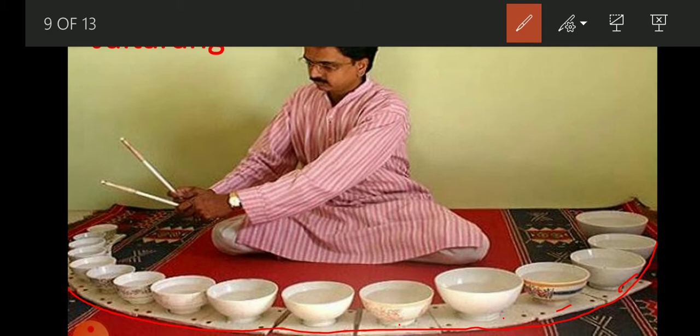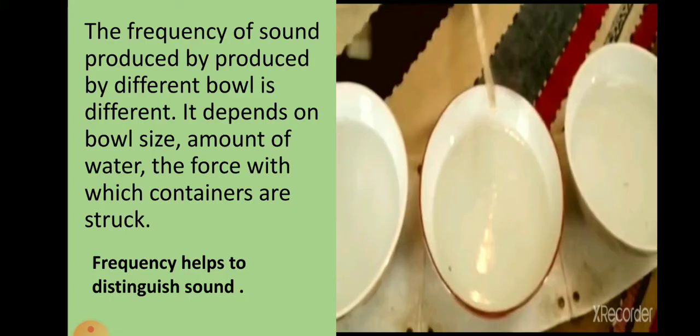So the musical instrument Jal Tarang produces sound by the vibration of bowls containing different amounts of water. Now, the frequency of sound produced by different bowls is different, and it depends on the bowl size, the amount of water, and the force with which the containers are struck by a stick.